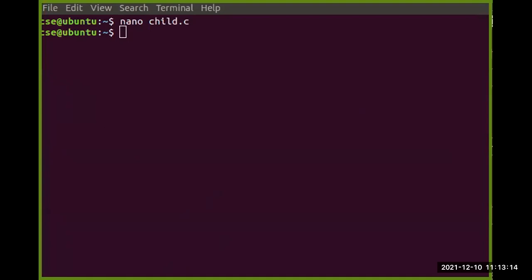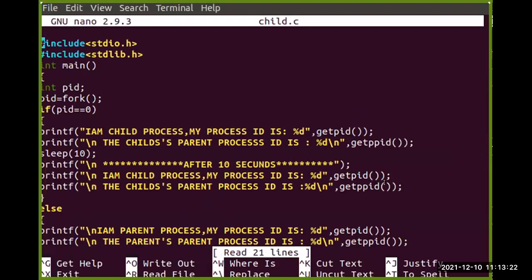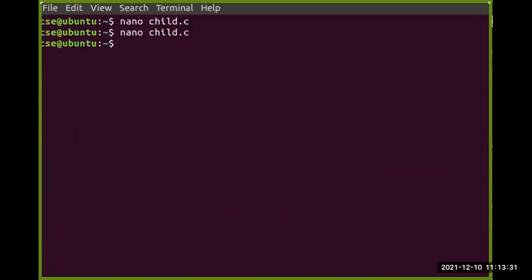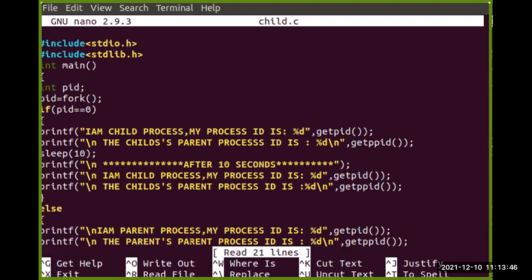Okay, so I'm writing. I have copied all the scenarios and put in the same lines, as the statements are the same. We can see that the statements are the same here, so that's why I didn't write it again. I have just copied that particular part and pasted it. So here I have written all the things that after the 10 seconds of time, we are again trying to find out the child process ID using the getpid function and the parent process ID.